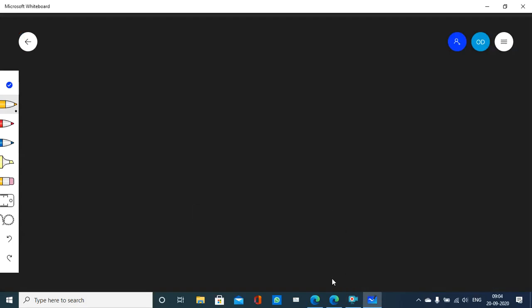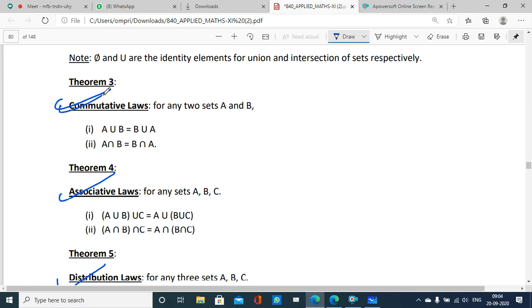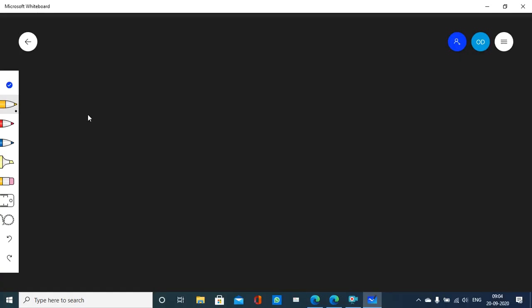We are going to discuss, first thing we are going to discuss, commutative laws. Okay, commutative laws means what? Commutative laws.